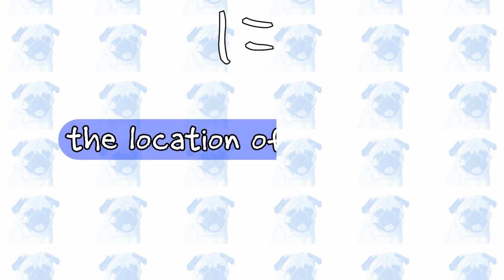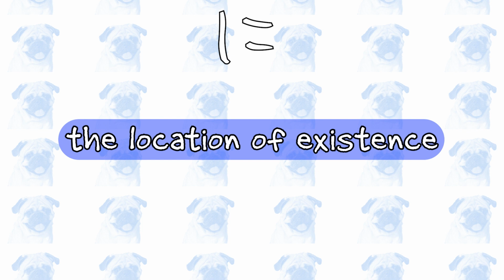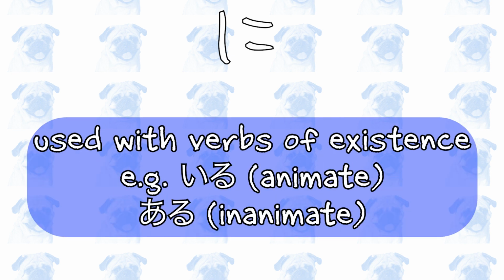The Japanese particle ni can also express the location in which an entity exists. It is usually used in tandem with verbs that express existence, such as いる for animate entities and ある for inanimate entities. Let's see some example sentences.